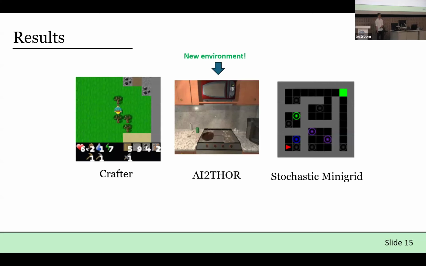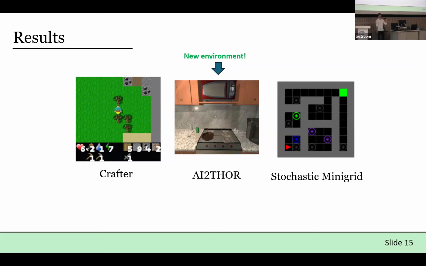So we evaluate across 3 environments, one of which, the middle one, is new. So you won't find that in the abstract submission, but we've done some experiments on that since. The 2 that are in our abstract submission are Crafter, which is essentially a 2D version of Minecraft. So the agent's rewarded for harvesting resources, surviving, crafting objects, etc.